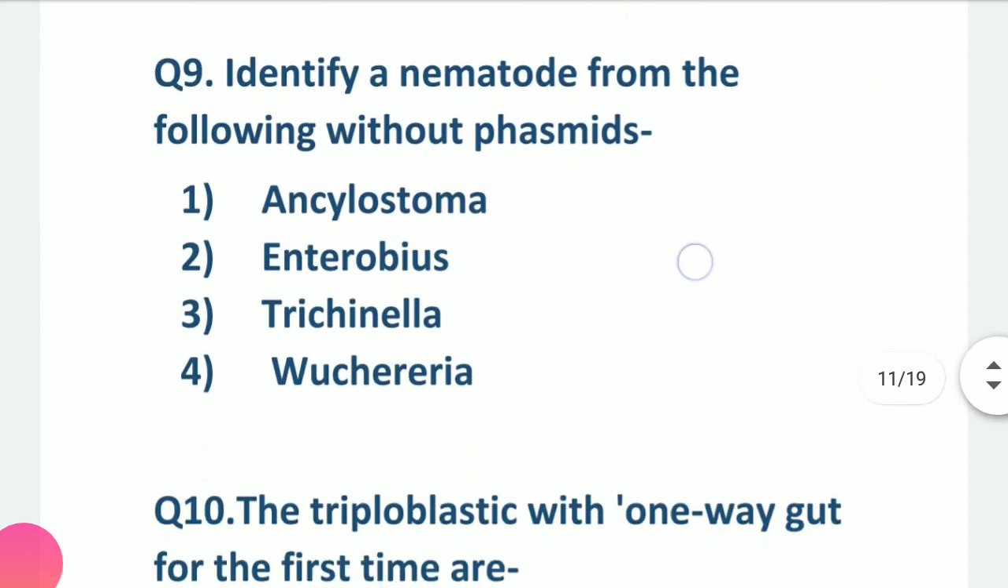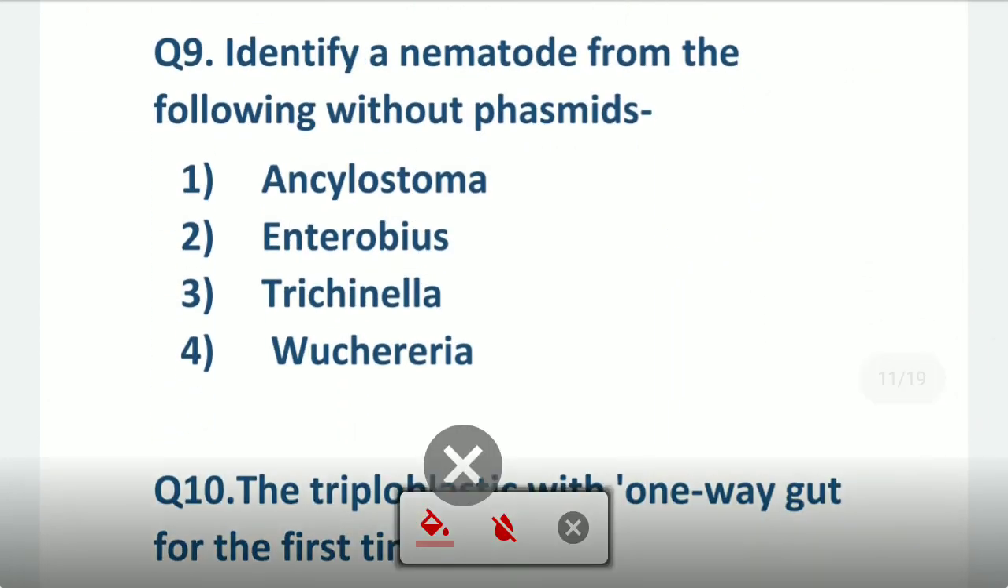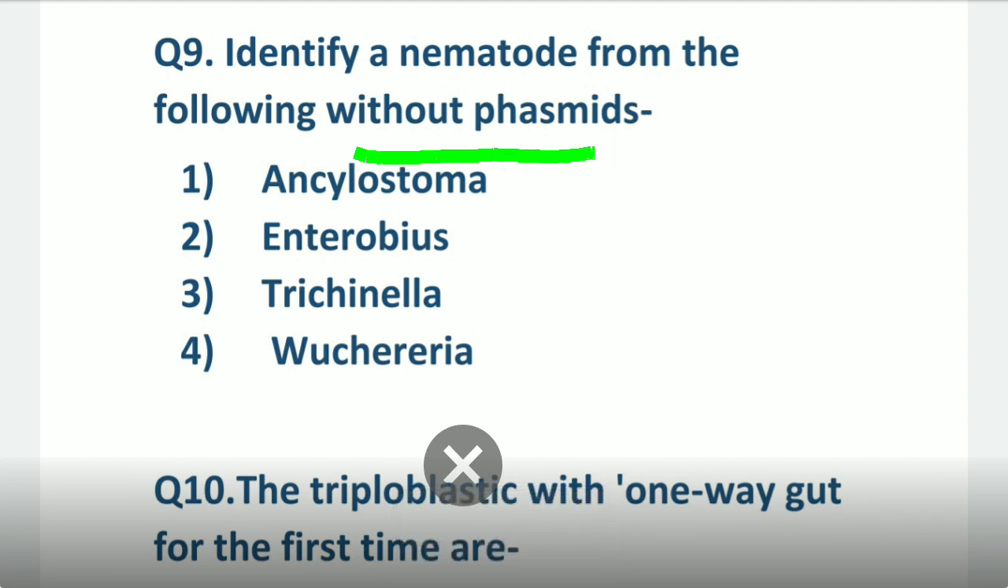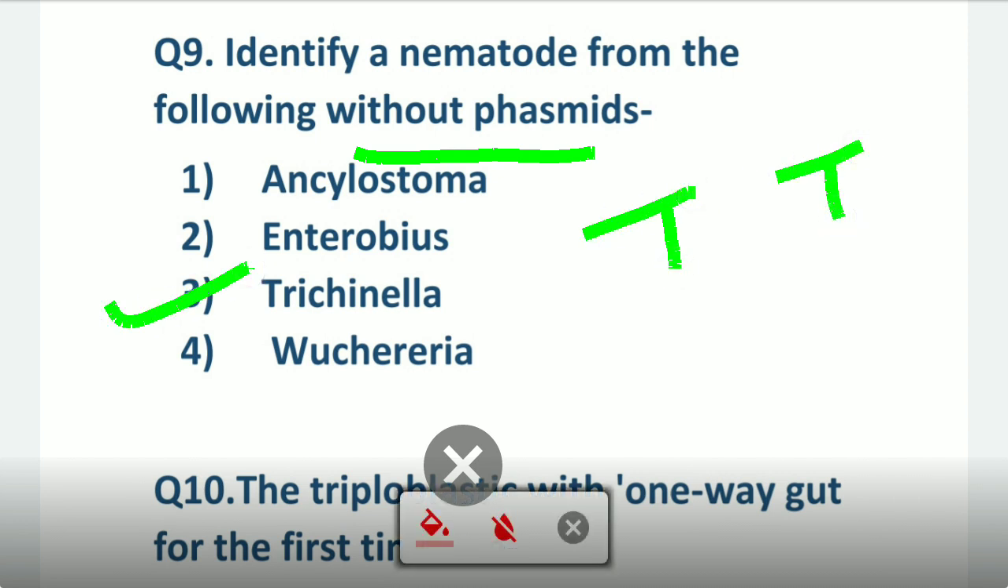Now coming to the next question, identify a nematode from the following without phasmid. In NEET and other examinations, they will never ask direct questions. So if it is without phasmid, you now know they are asking about the Aphasmidia, meaning amphids are present. Remember T, Trichinella and Trichuris. So here the answer will be Trichinella.